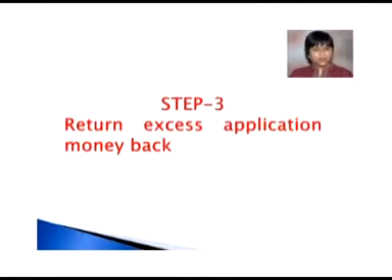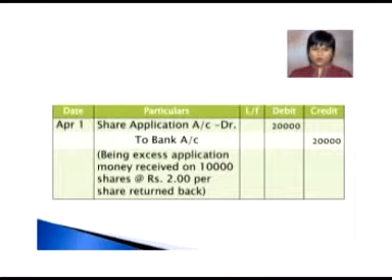Step 3. Return the excess application money, because here the directors of the company have decided to return the excessive application money. So on April 1, when we return the application money, our journal entry will be share application account debit to bank account amounting to rupees 20,000. How? Because 10,000 excessive applications were received at rate of rupees 2, we returned the money.